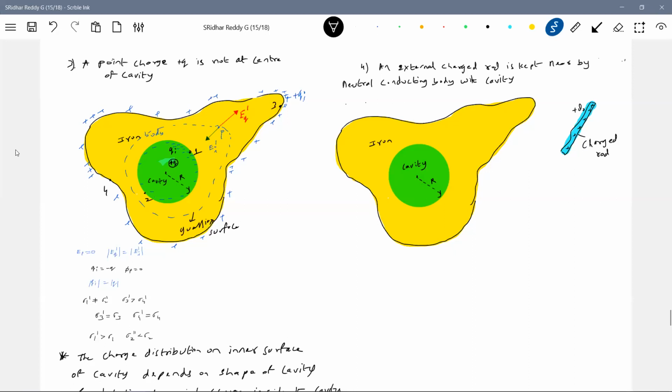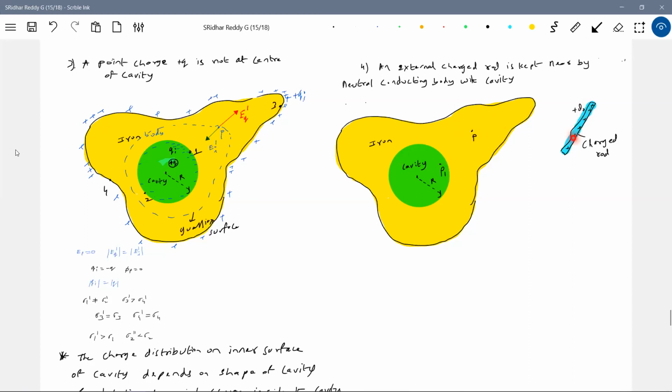Okay, let's do one thing. I'll start with point P. Then I'm interested in point P1 also. The net field at point P should be 0. I'll look at point P1. I'll look at point P. The net field should be 0 inside the conductor. If it is non-zero, the law of conservation of energy will get violated.